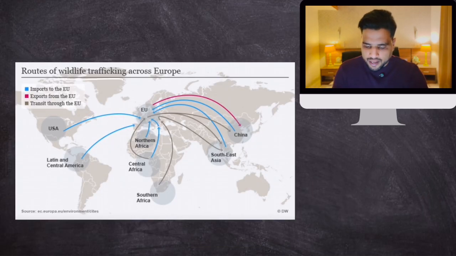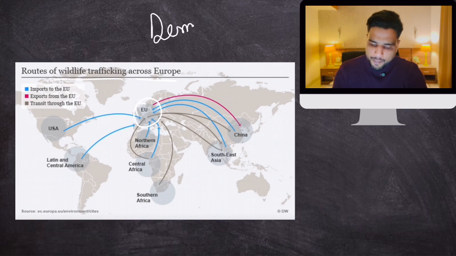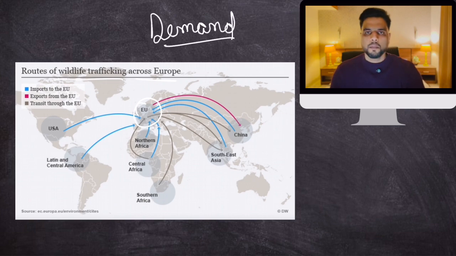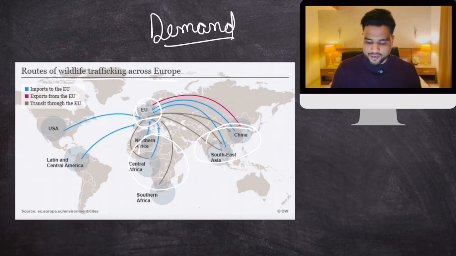Routes for wildlife trafficking across Europe. You see, the thing is, why are we singling out Europe? Because rich people are here. And these rich people create demand. But most wildlife animals are not found in Europe. Wildlife animals are found in this portion, Asia, Africa, and Latin America, right? So there is demand in Europe and USA, and this demand is served by criminal enterprises operating in these areas.